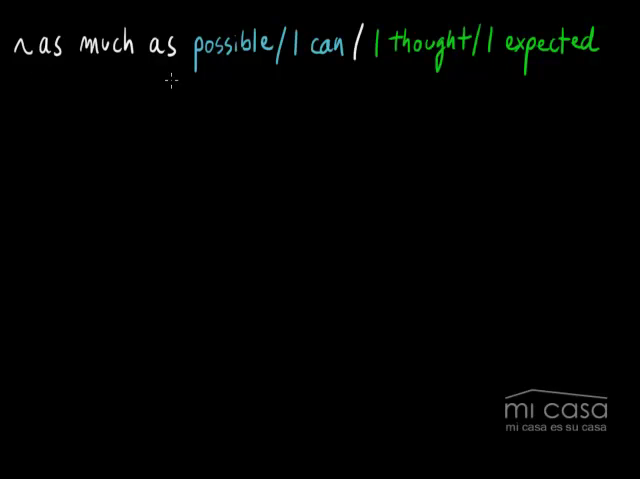All of the examples we saw before, it was either a noun, 명사, or a pronoun, 대명사. But you don't always have to use a noun or a pronoun. You can use some other stuff. You can put some other things after as much as. So right here it says as much as possible, as much as I can, as much as I thought, or as much as I expected. All right? And what do these mean?